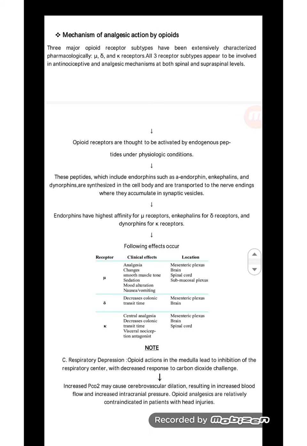These peptides, which include the endorphins such as alpha endorphin, enkephalin, and dynorphin, are synthesized in the cell body and transported to the nerve endings, where they accumulate in the synaptic vesicles. The endorphin has the highest affinity for the mu receptor, enkephalin for the delta receptor, and dynorphin for the kappa receptor.